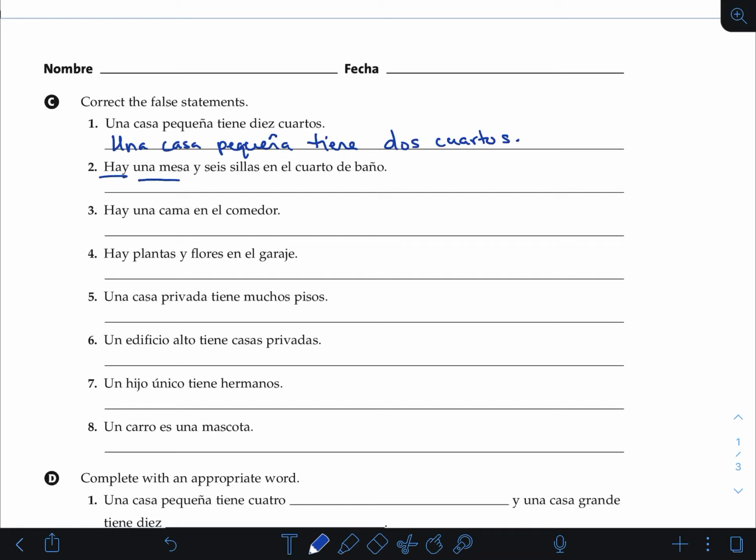There is, right? Una mesa, look up your vocab words, y 6 sillas, and el cuarto de baño. So just change the numbers or change the vocab words to put down the correct answer, either change this to equal this, or change the name of the room. So if there's a table and 6 chairs, it wouldn't be el cuarto de baño. It would probably be el comedor, right? The dining room. And same thing here. Una cama, you guys know that's a bed, and el comedor, that's wrong. So either change what's in the dining room or change the name of the room.